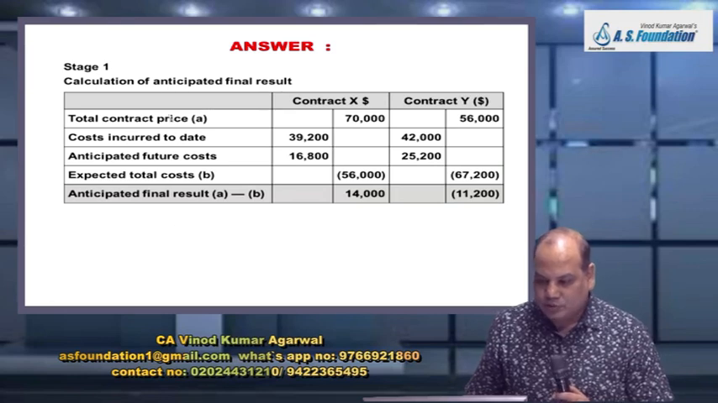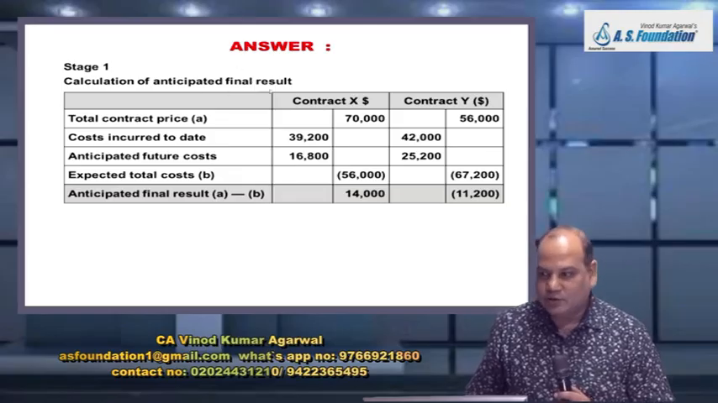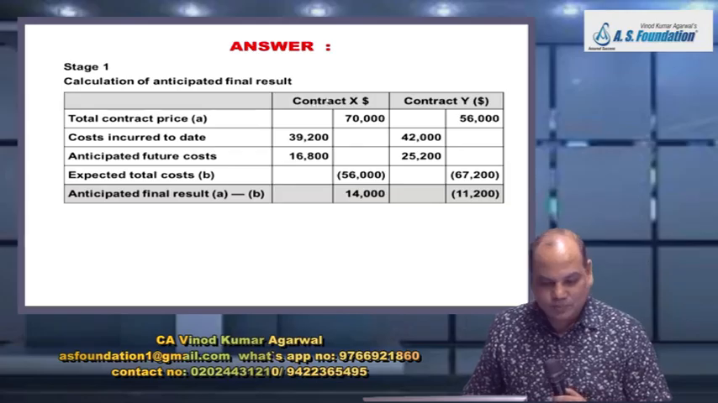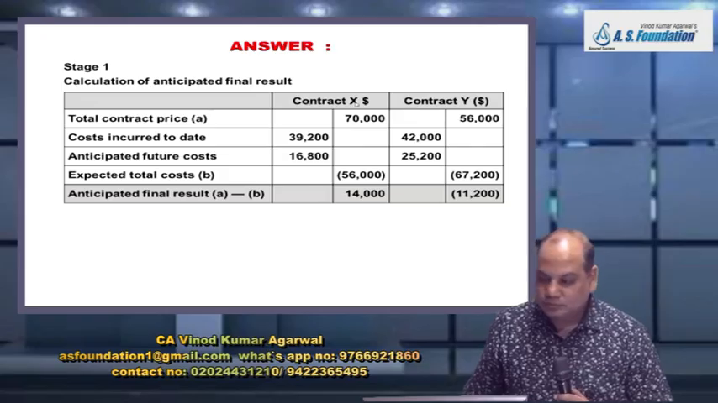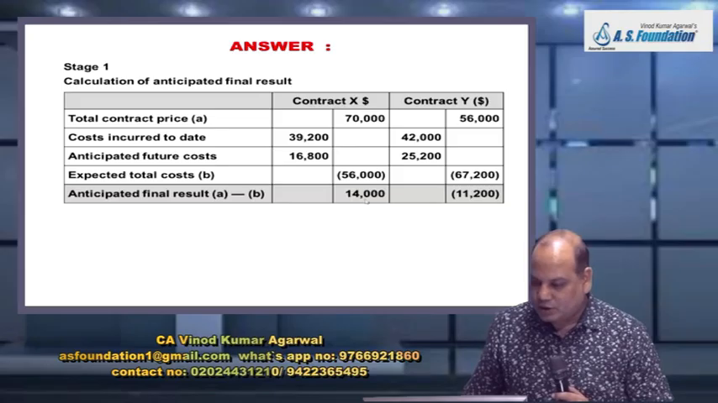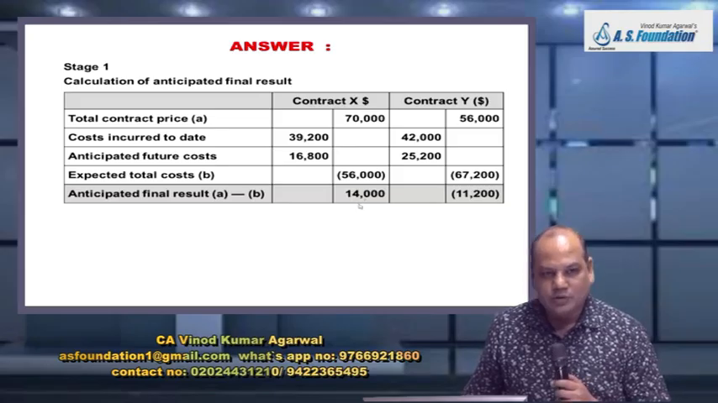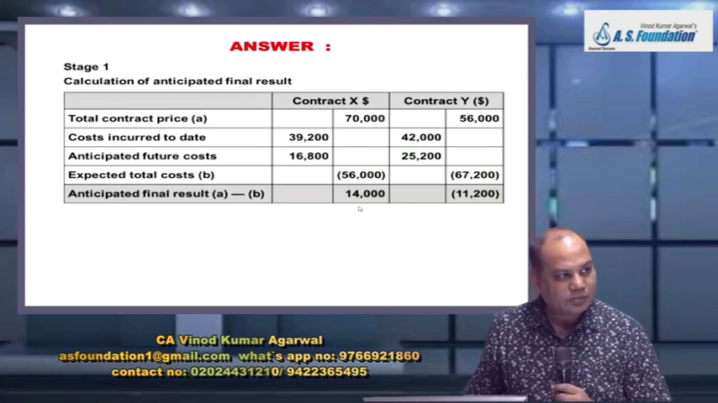So like previous question, first I will check what is the anticipated final result. Keep calculator and pen pencil ready. You have to write something if I ask you. So first you should check whether there is a loss generating project. Project X, as you correctly said, has an anticipated profit of 14,000. No need to provide for expected loss here.